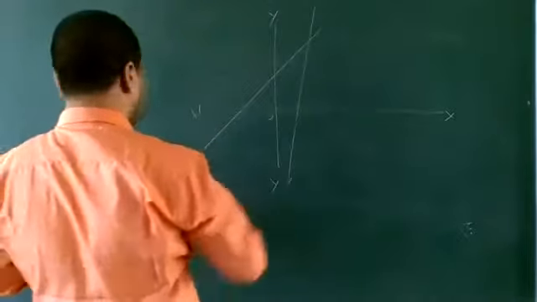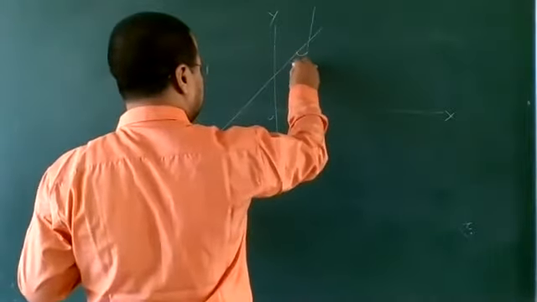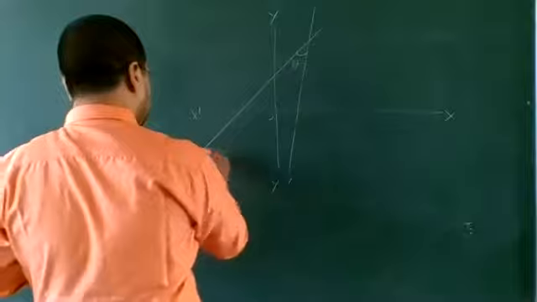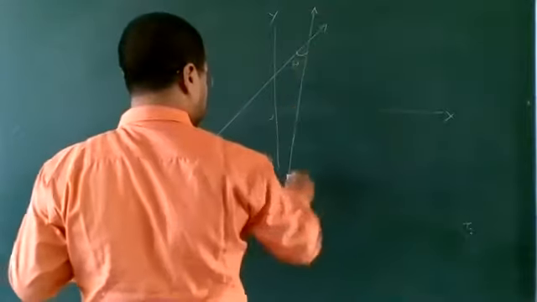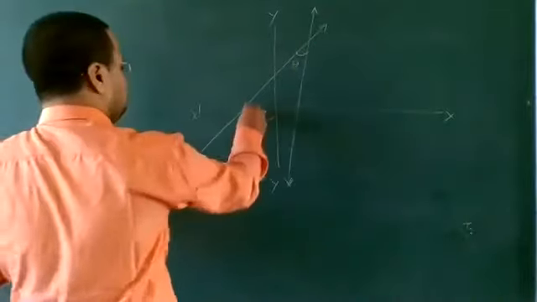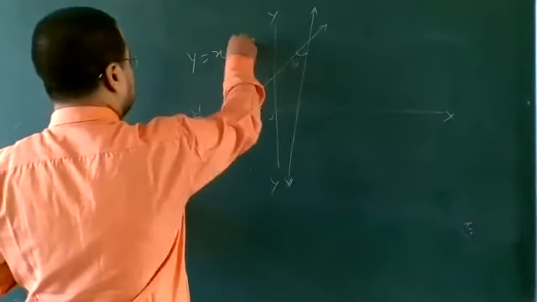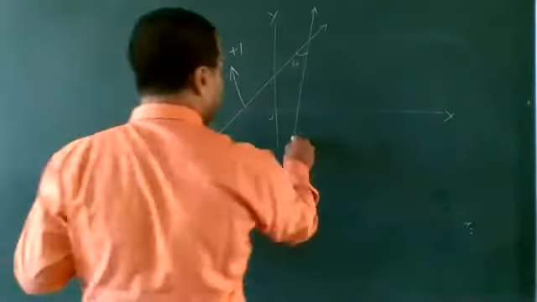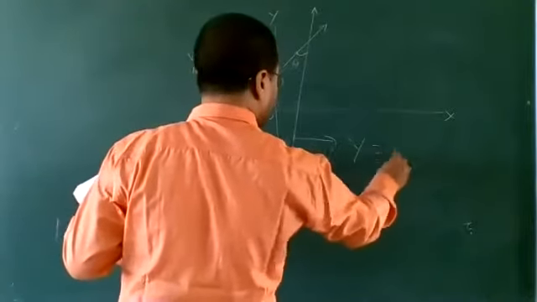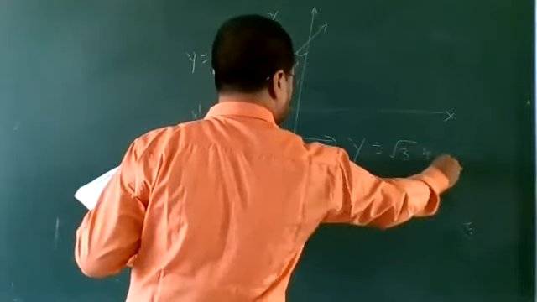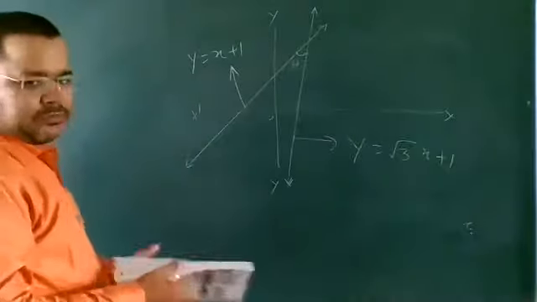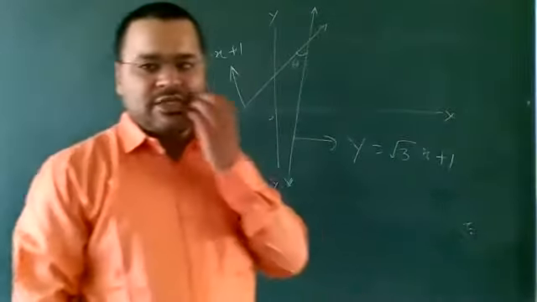Here and here theta mentioned, theta. And equation of the 2 line is also mentioned. The equation of this line is y is equal to x plus 1. And equation of this line is y is equal to root 3x plus 1.